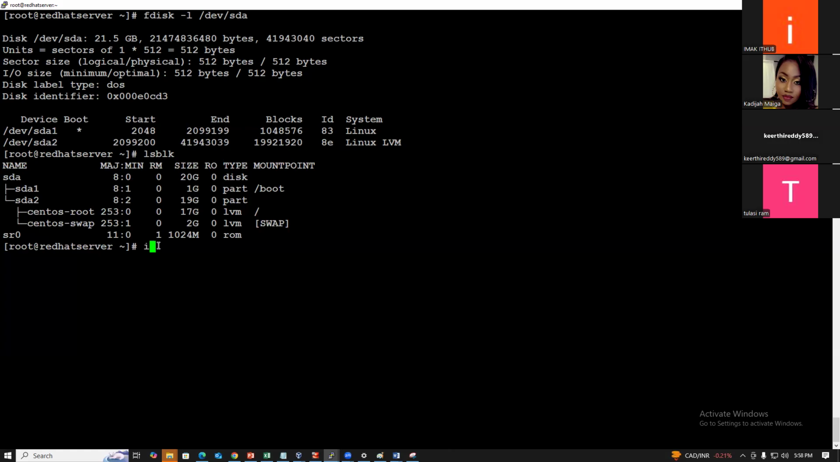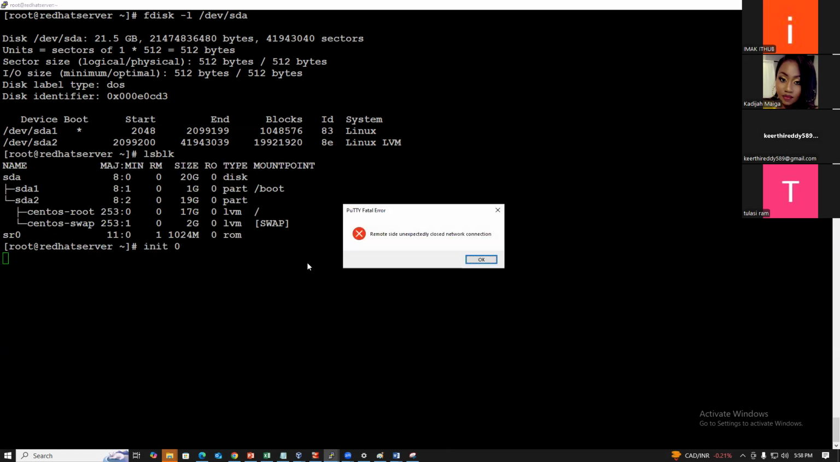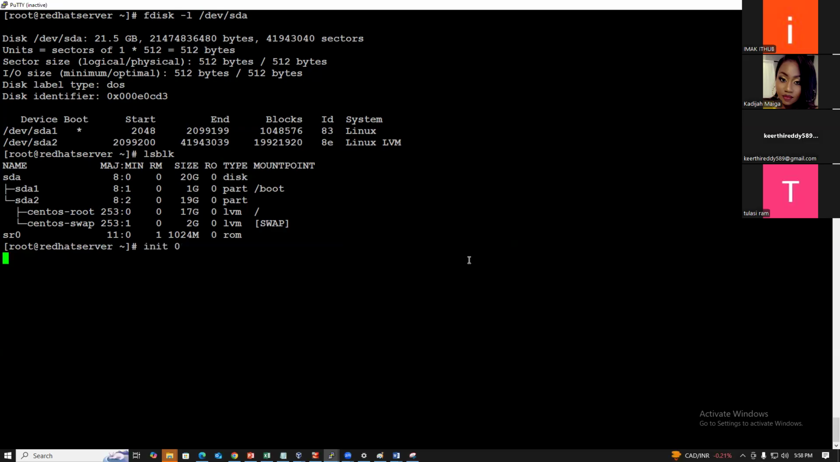Now I want to add another hard disk, so I'm shutting down the machine, guys. We cannot add it on the fly. We can add on the fly on VMware in real time, but on OVM there is no facility to add on the fly.